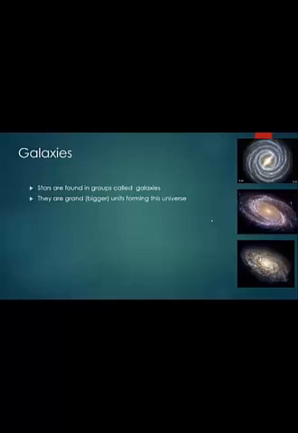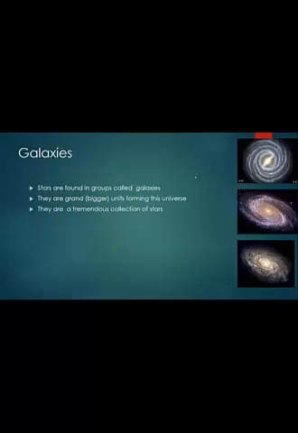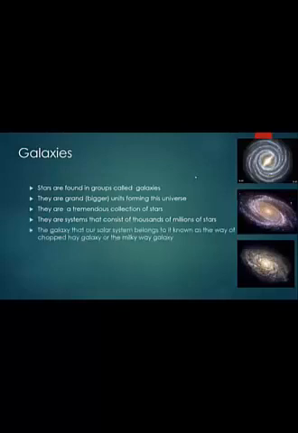They are a tremendous collection of stars, systems that consist of thousands of millions of stars.